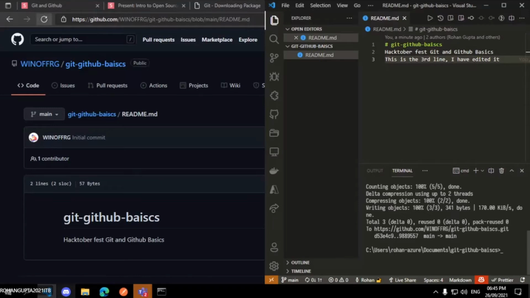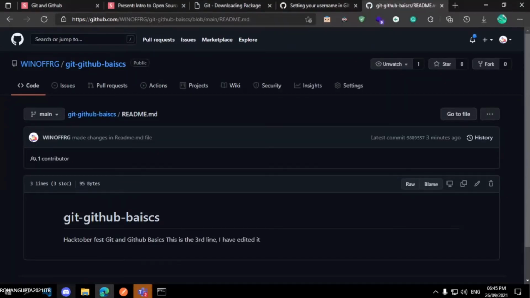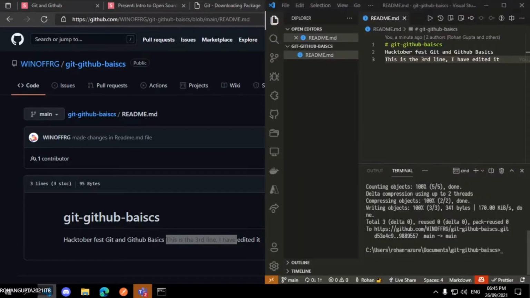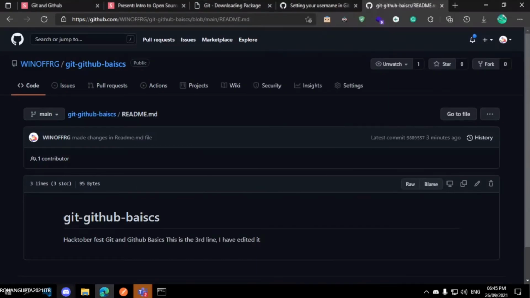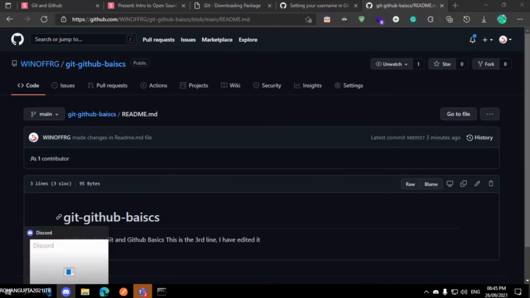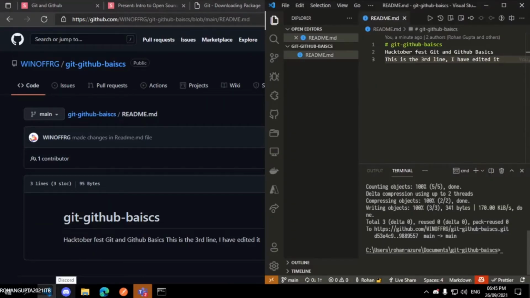Okay, now let me refresh this page again, and here you can see that third line. This is the third line I have edited. It's not shown as third because I edited in a readme.md file, and the newline is not simply followed there. Okay, so here is the change that I made. So now this is how we made a simple commit.